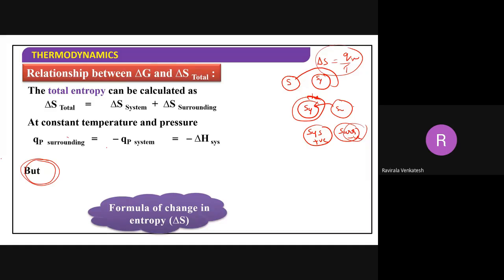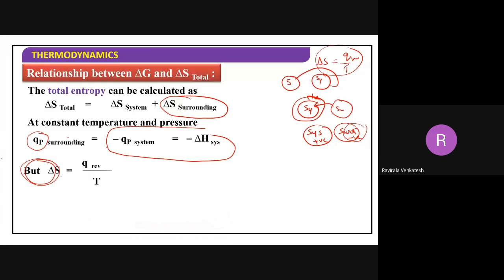So the total heat exchanged is always equal to system plus surroundings. If the surroundings have heat QP, for the system it will definitely be with a minus sign. The amount of heat I am writing in the form of delta H. Q for the system is nothing but enthalpy only. Delta S we can write as Q reversible by T. This is the formula for entropy.